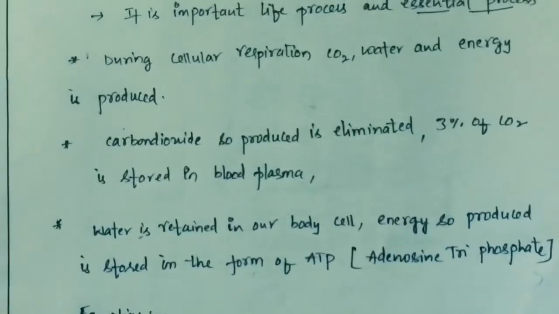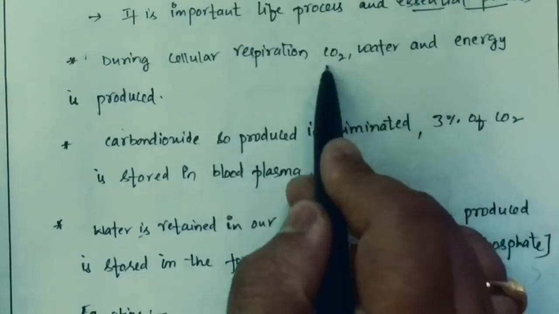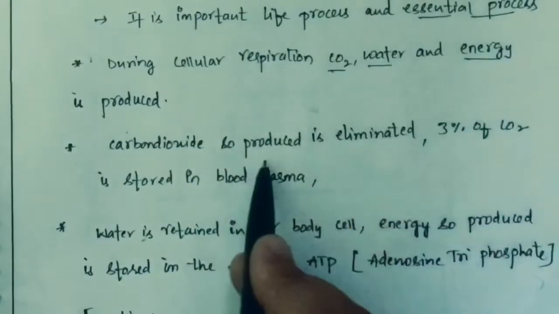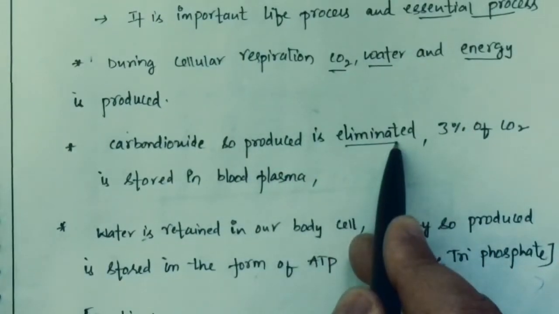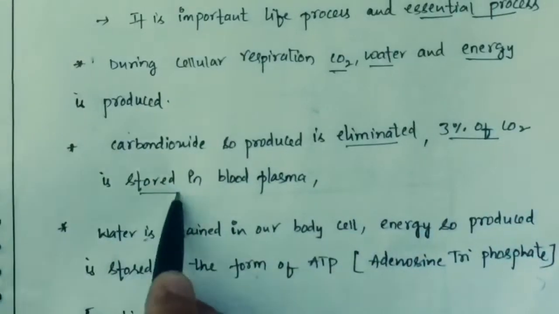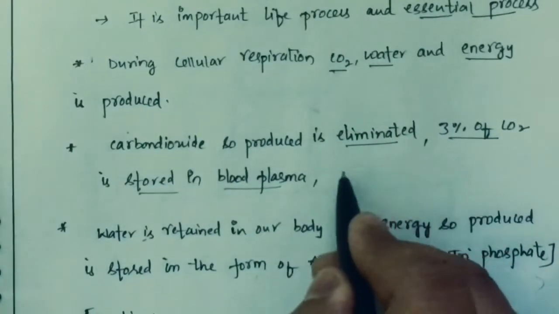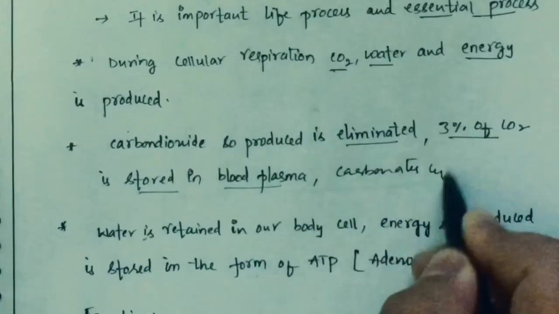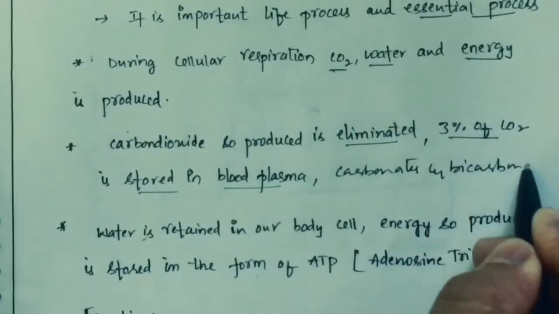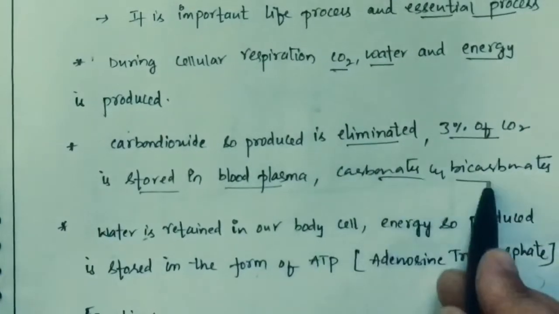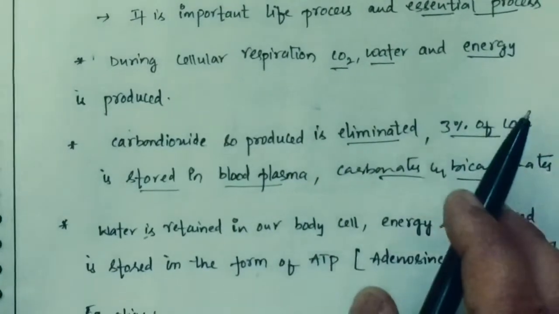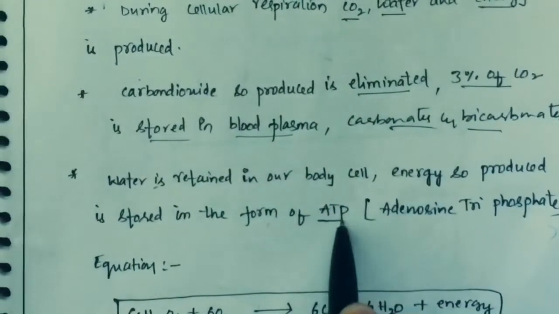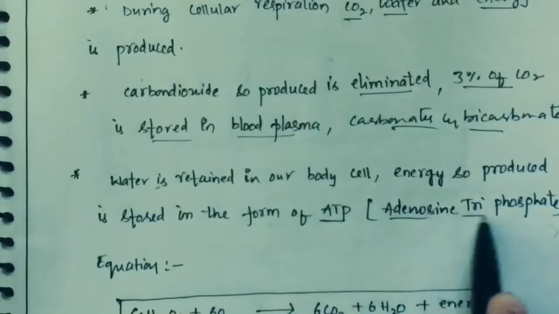So what generally happens during cellular respiration? Carbon dioxide, water and energy are produced. The carbon dioxide which is produced is eliminated. Among that, 3% of carbon dioxide is stored in the blood plasma. Remaining carbon dioxide is stored as carbonates and bicarbonates in our body. The rest of the carbon dioxide is eliminated through the lungs. Water which is formed by cellular respiration is stored in our body. And the energy that is produced is stored in the form of ATP. ATP stands for adenosine triphosphate.